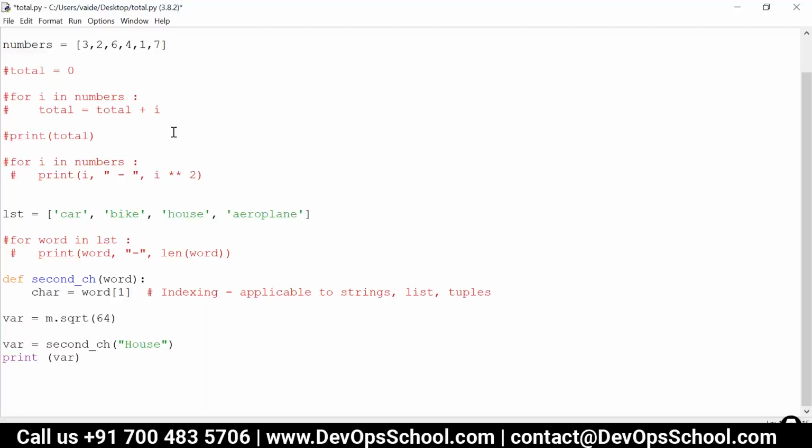But if it is a custom-made module, then it is advisable to write a small documentation about what it contains. So that's about the functions and the modules.